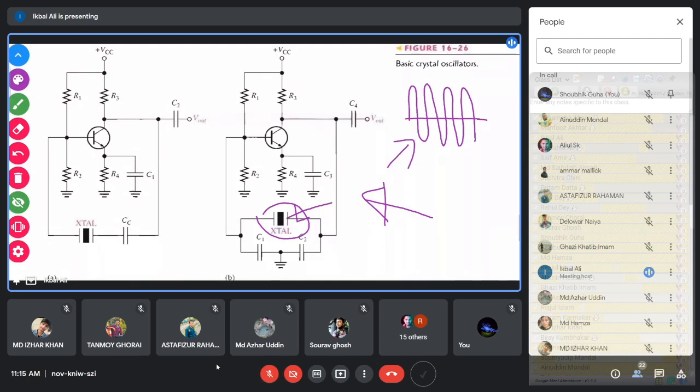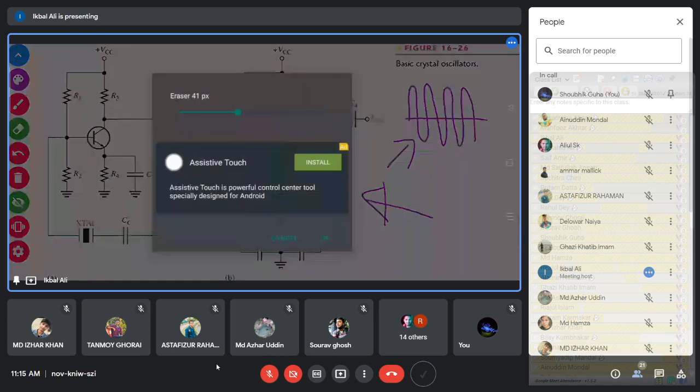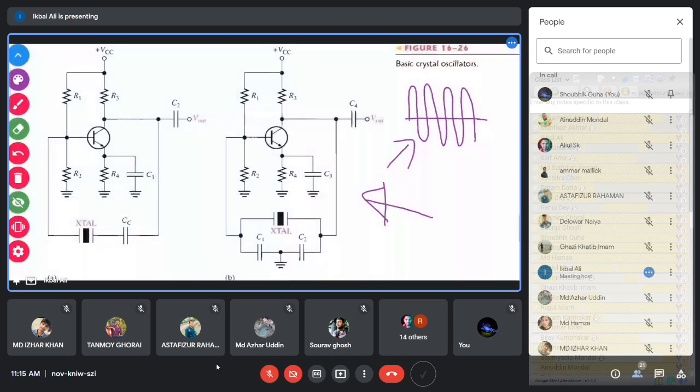Now in this figure, just see the connection of the crystal. In this figure, the crystal is in the parallel mode, because it is parallel to C1 and C2.